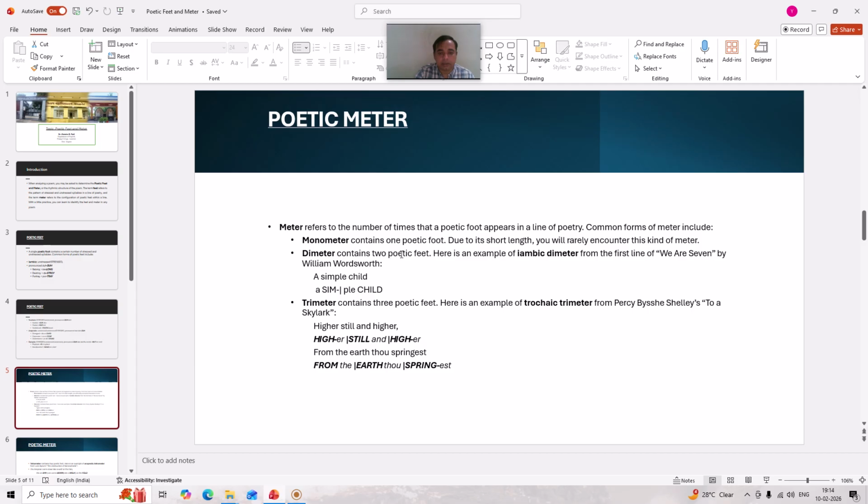Dimeter means a meter that contains two poetic feet. Here is an example of an iambic dimeter from the first line of the poem We Are Seven by William Wordsworth. A simple child. There are two words, simple and child, in which iambic dimeter is used. Simple, child. These two feet are used, stressed followed by unstressed.